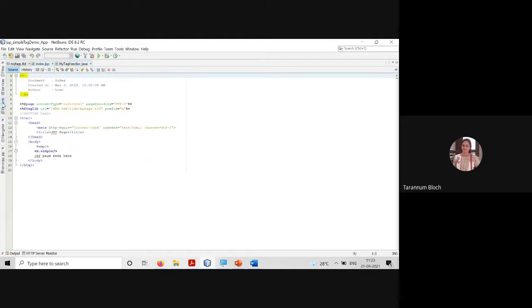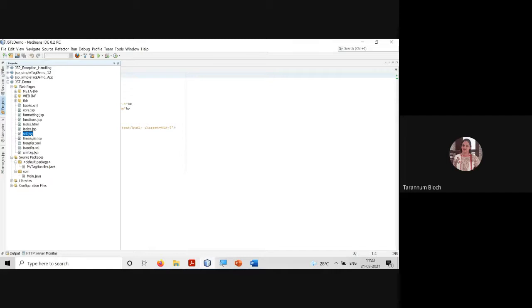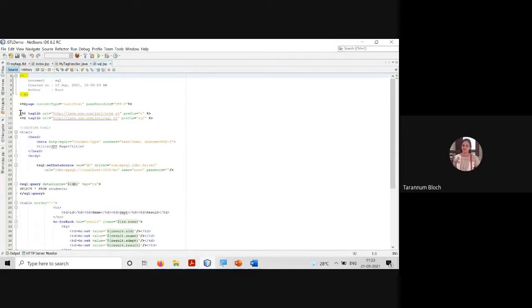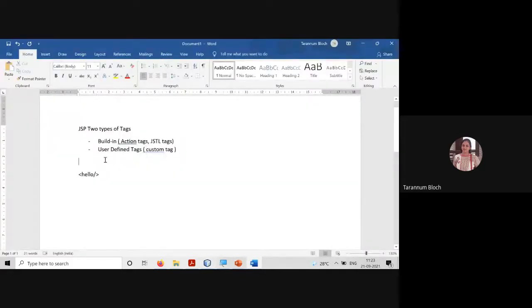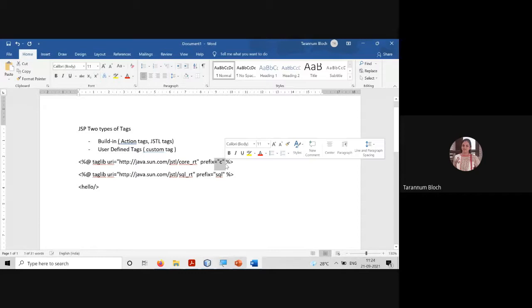Do you recall that? We have used SQL and core and all with the URI. So we wrote this to use that URI, http colon java.sun.com. What does it mean? Now wherever the C colon something comes, take the definition from here. Now what you are doing is defining a custom tag, your own tag.